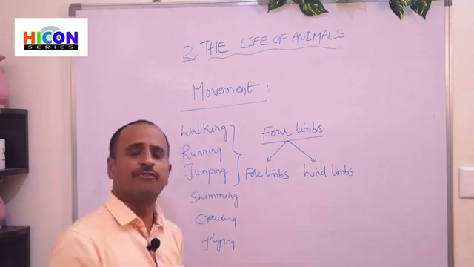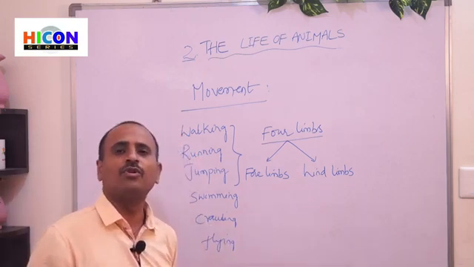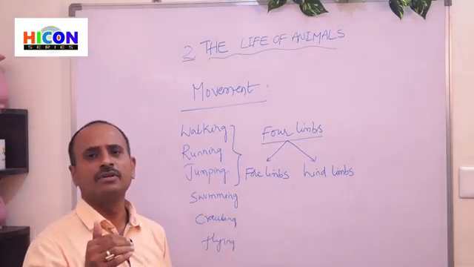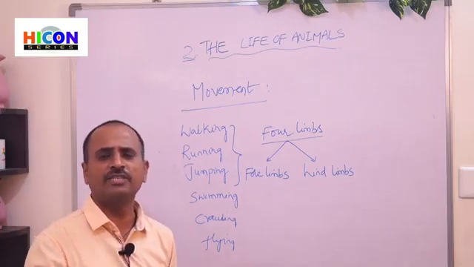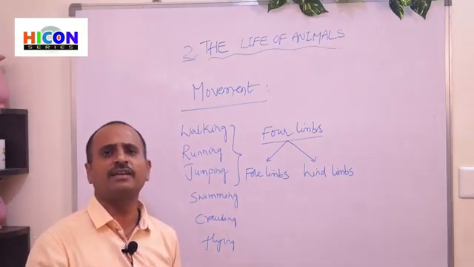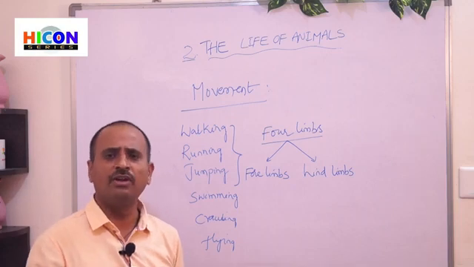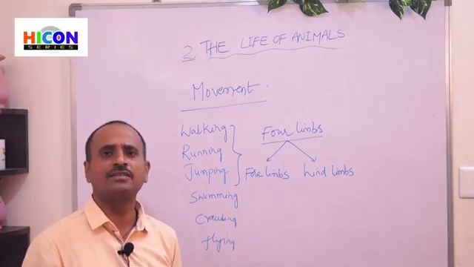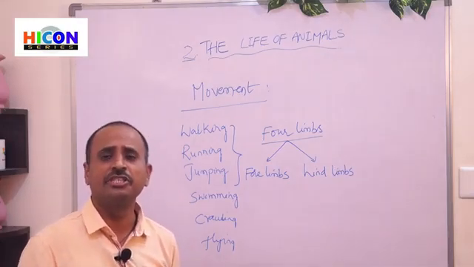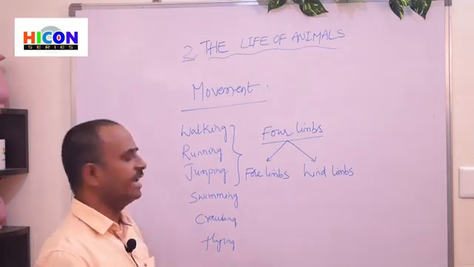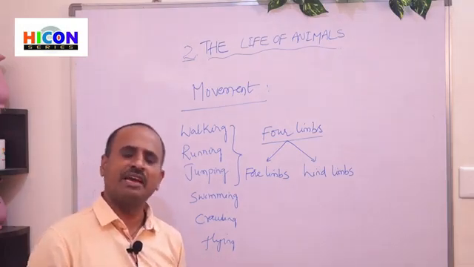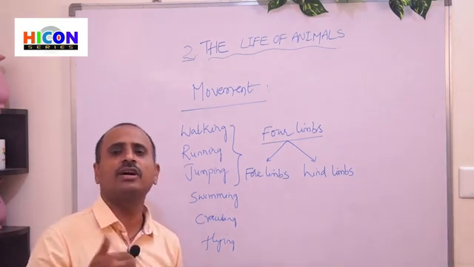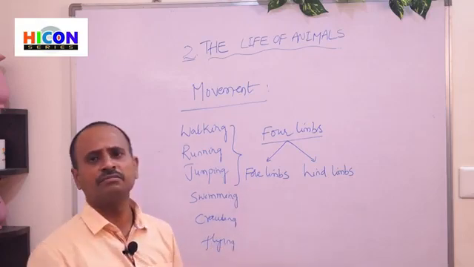So with the help of their forelimbs and hind limbs, most of the animals can walk, can run, can jump. So most of the animals means all the domestic animals, dogs, cats, rats, cows, buffaloes, goats and sheep, etc. And all the wild animals, lions, tigers, leopards, cheetah, wolf, etc. All these animals can walk, can run, and also can jump, and they move from one place to another place in search of their food.